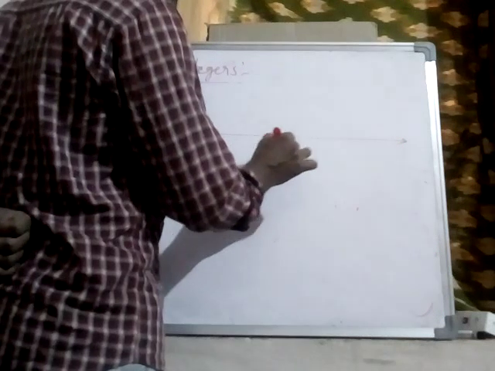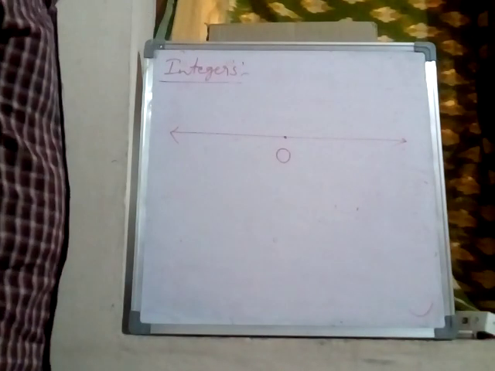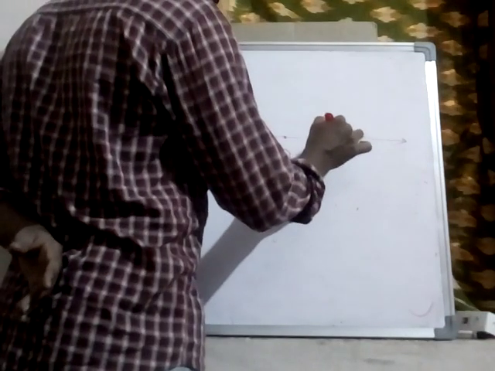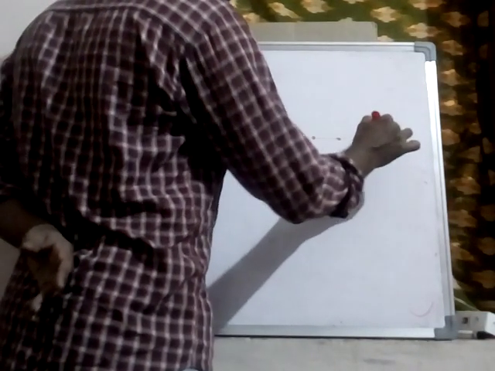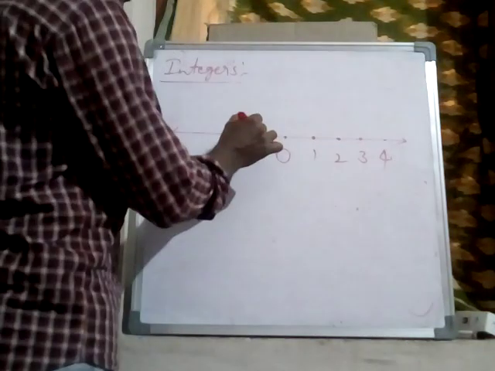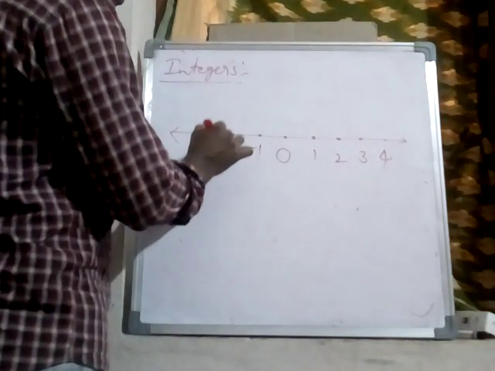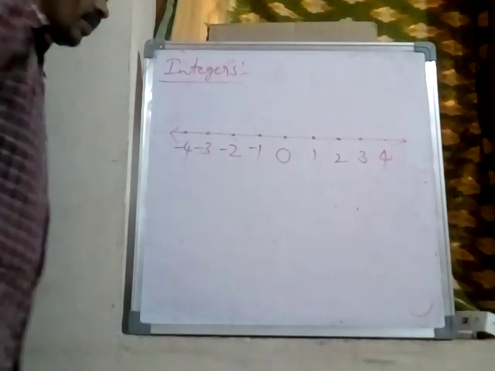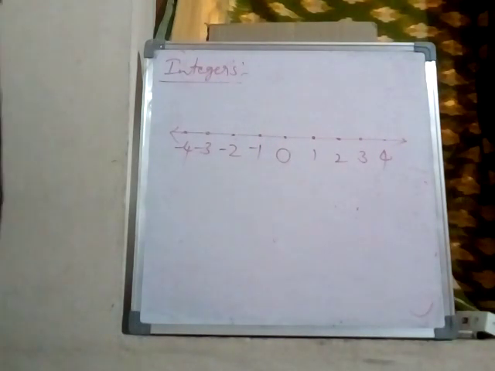That point is represented with a 0. Right side of 0 is taken as positive numbers 1, 2, 3, 4, like that. Left side of 0 is taken as negative numbers -1, -2, -3, -4, like this. Okay, these are integers.